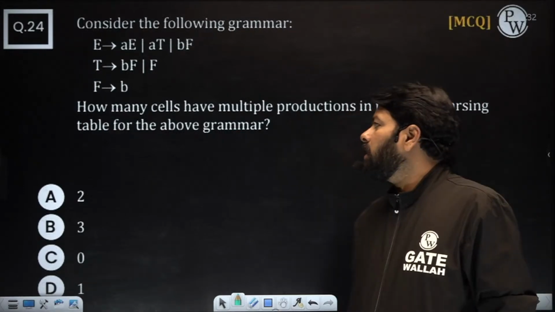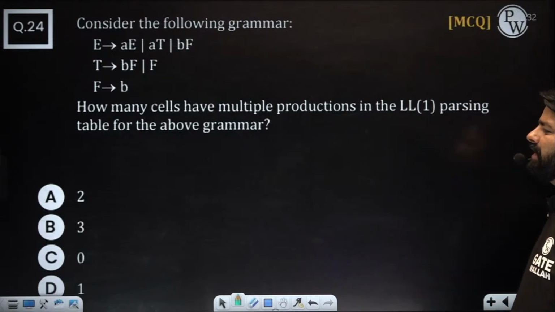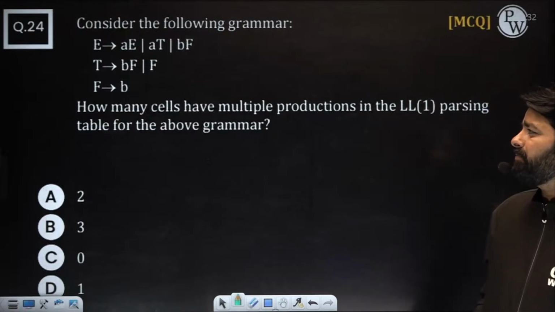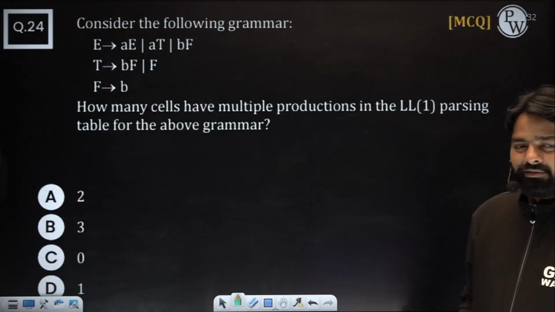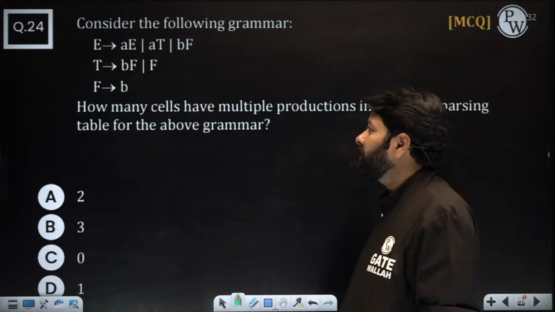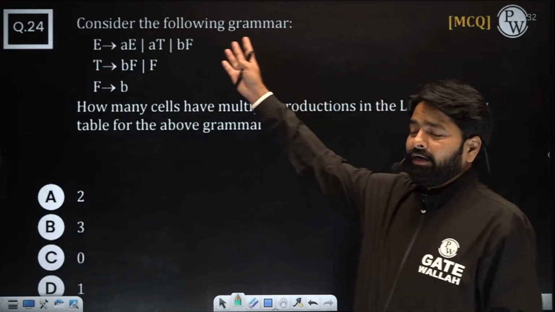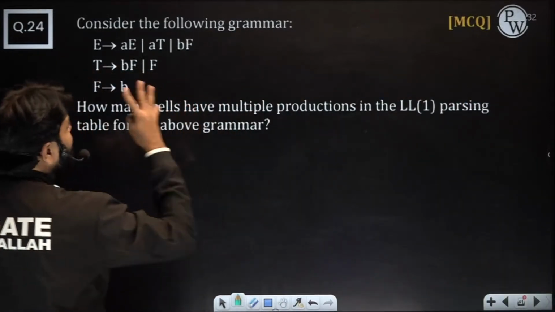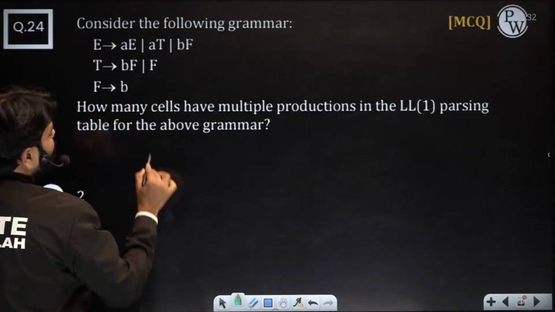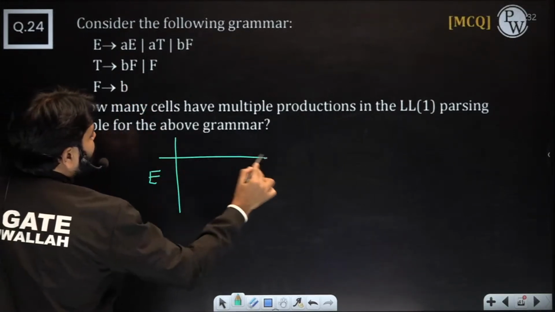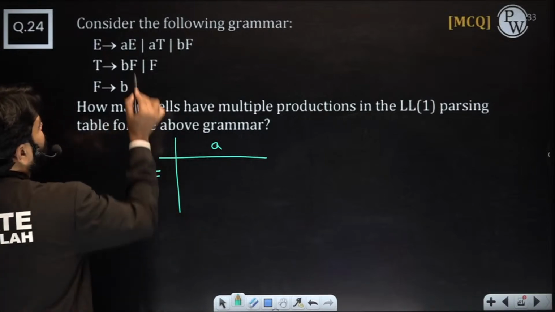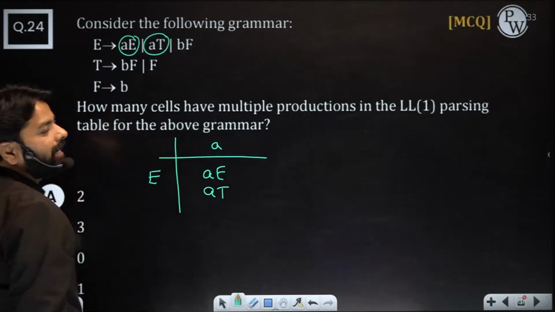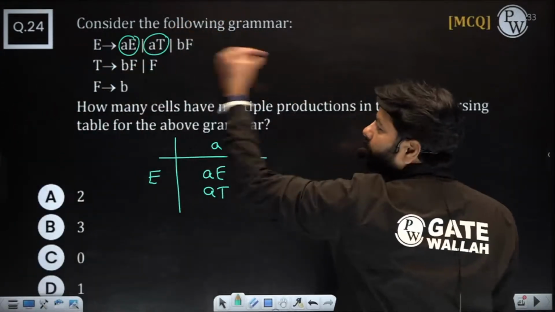Next one. How many cells have multiple productions? That's very easy again. How many cells, can you identify them? There is no null production, right? The first set will have the answer. Those who know the idea of the table find it very simple. From E you have multiple productions. Why? Because AE and AT are both giving the same. You can easily understand by looking at the E productions.